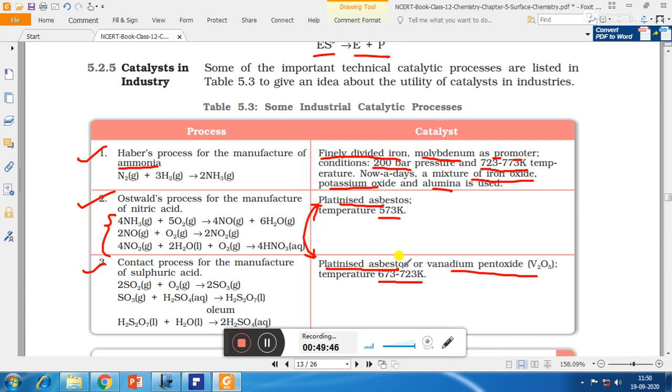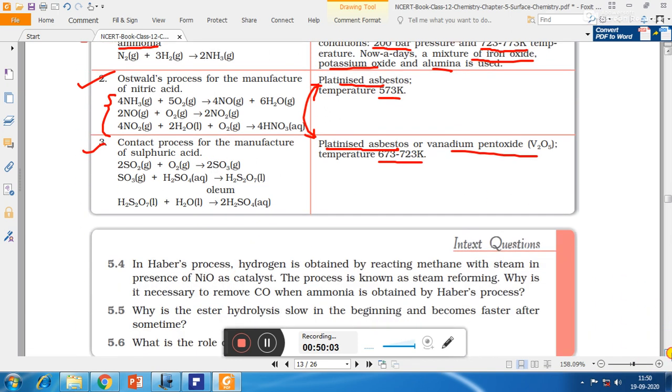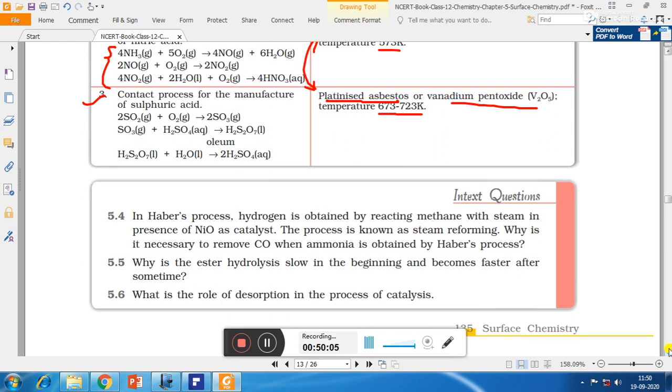So you have to remember the different temperatures in the 3 reactions. Here it is 723 to 773, here it is 573 and here it is 673 to 723. So here we will see that the catalysis topic is over, and here we have finished the second part of this chapter. In the next class we will see the last part of this chapter.